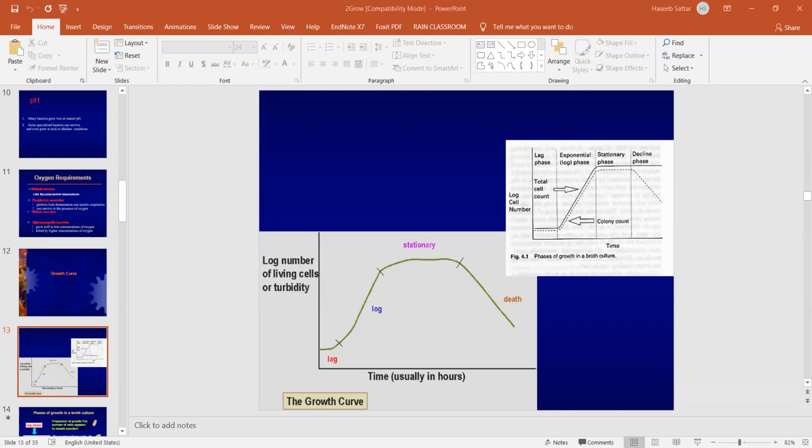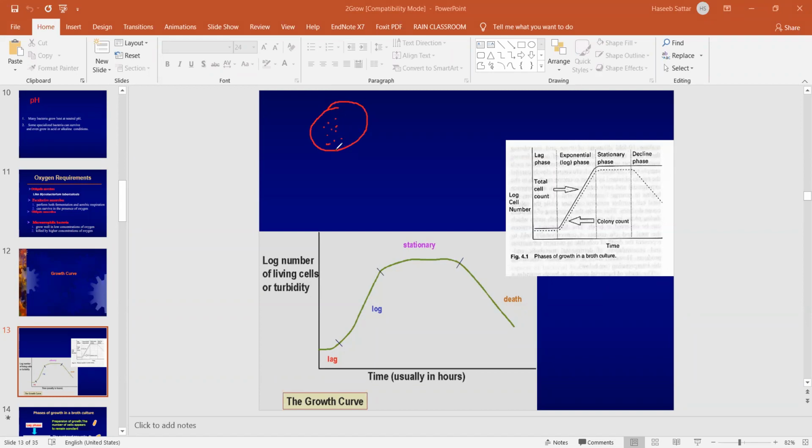When bacteria replicate, there are four phases. This is known as the growth curve. So what is the growth curve? If bacteria are inoculated into a liquid nutrient medium, and the number of bacteria is counted at frequent intervals, then we can get this curve. For example, we grow the bacteria in the laboratory on a Petri plate or in a medium.